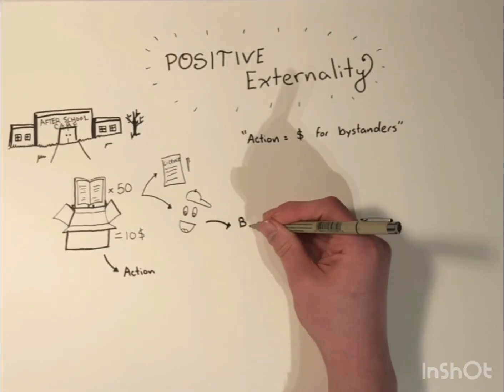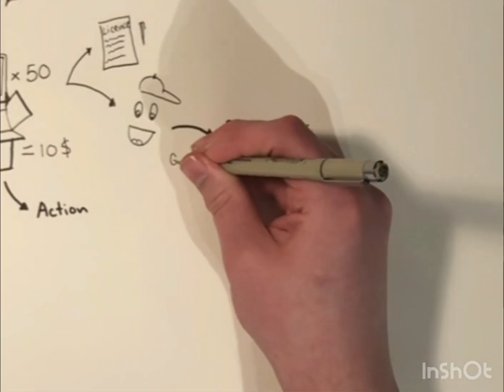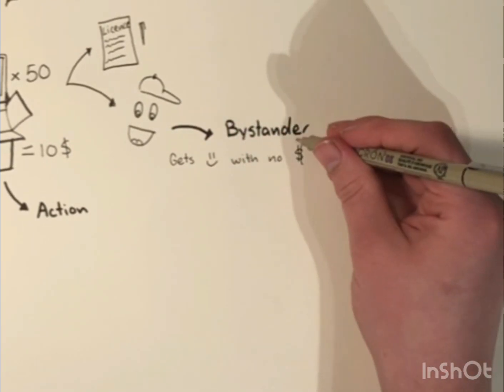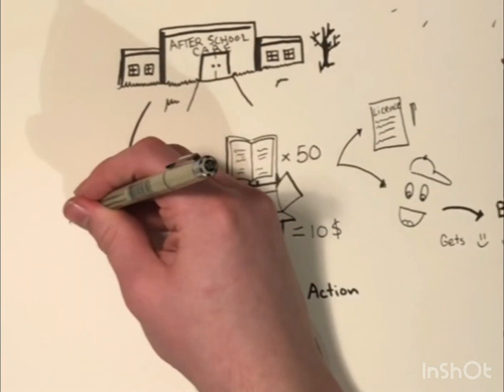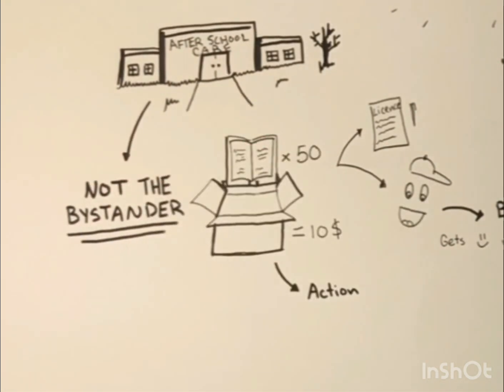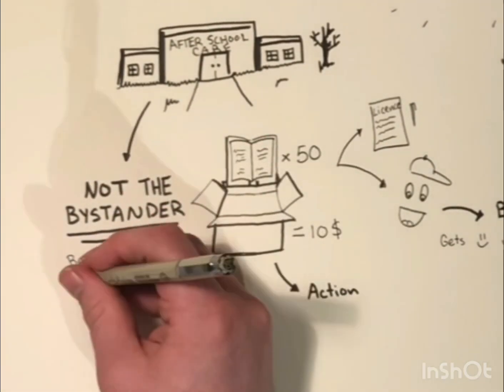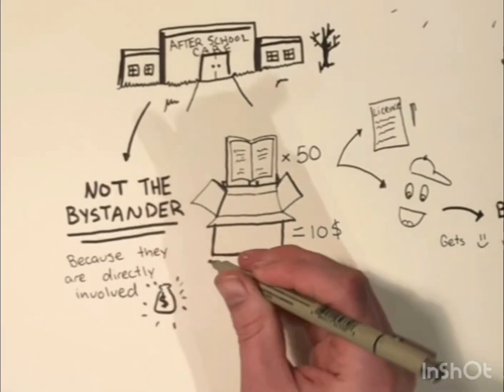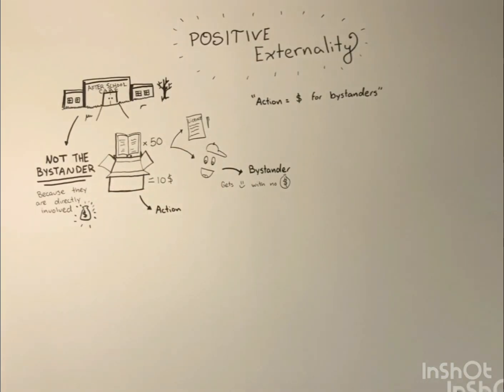In this case, the bystanders are the children because they did not contribute directly to the transaction and they still reaped the benefits. The center is not the bystander because they were directly involved in the transaction. They are the ones who spent the money and they are the ones that got the books. The benefit generated for the bystanders, the kids, is the amusement and the learning that they received from these exciting new books. This all sounds perfect, right?